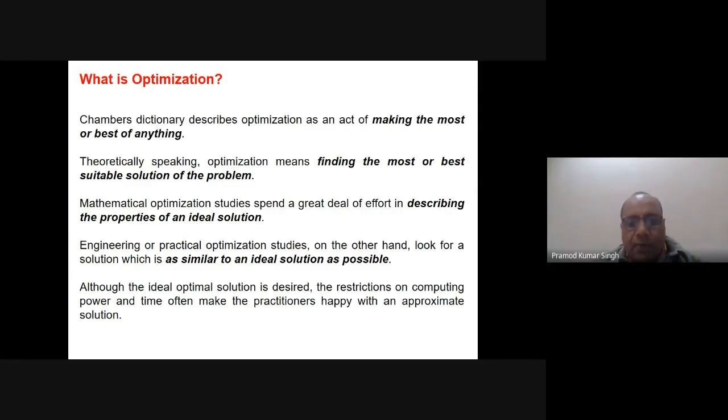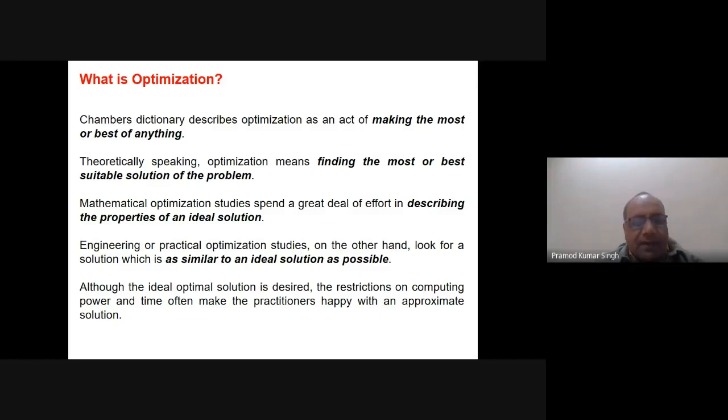By some means they try to reach the optimal solution, whether it is optimal or suboptimal. But if it is a very good solution which is not available by any other method, then we are happy with it: this is the best solution till now for this problem, so let us use it and do our work.